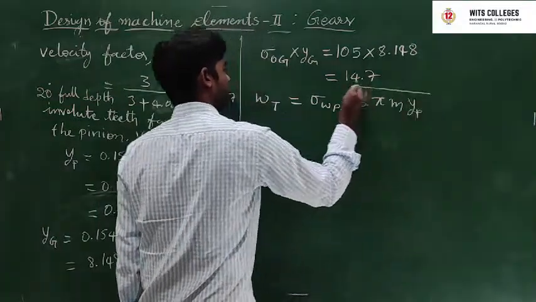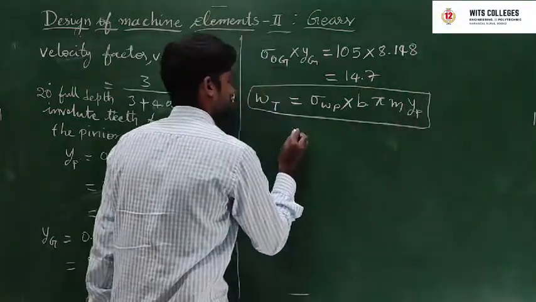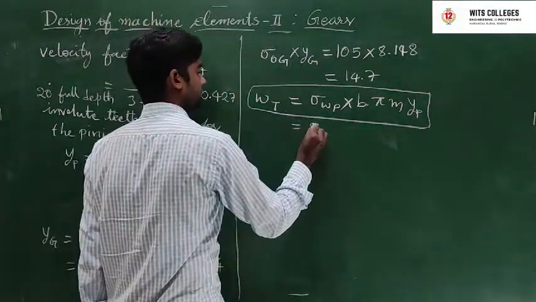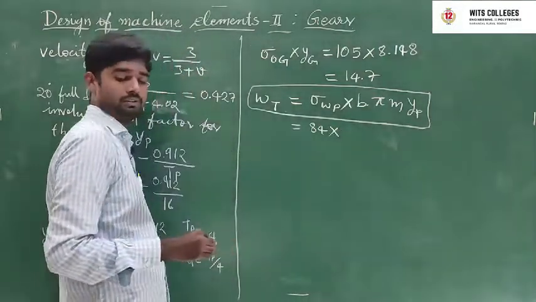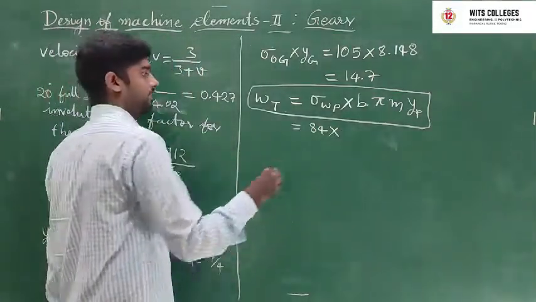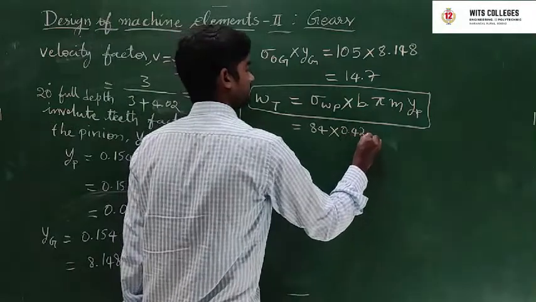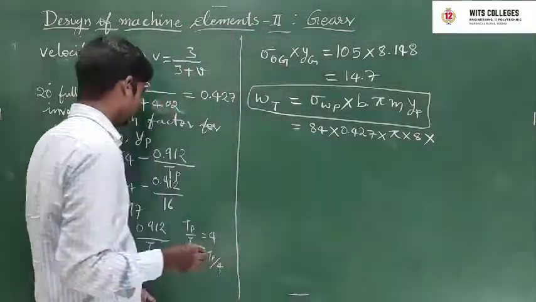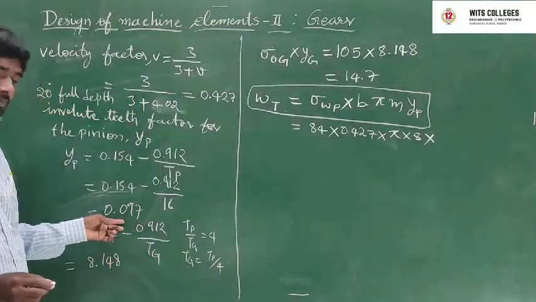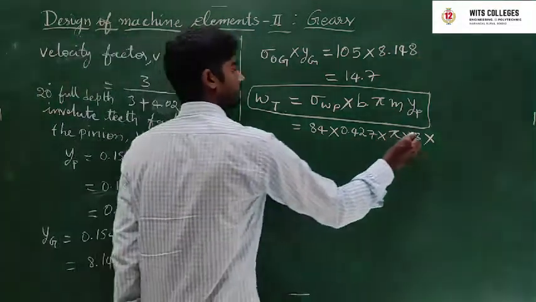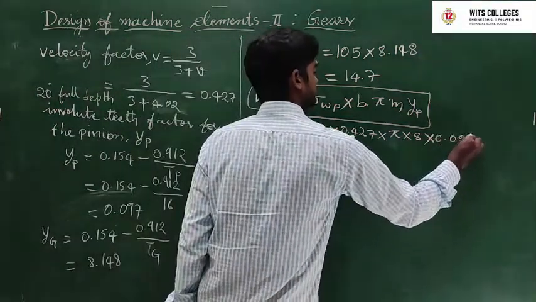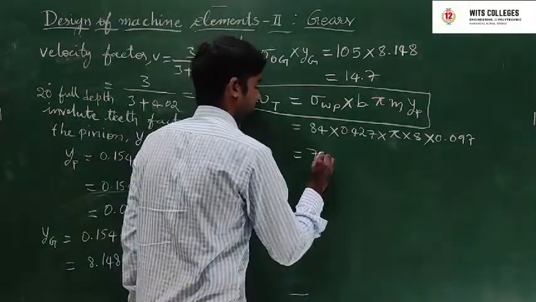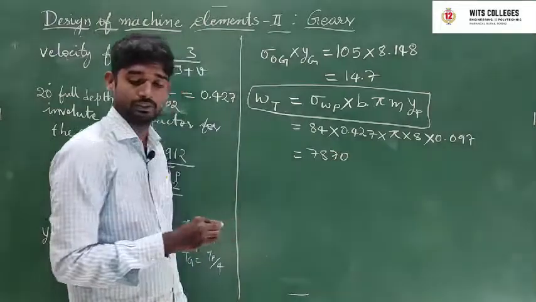Then substitute all values in this equation: 84, Cv is 0.427, B is 90, into pi, M is equal to 8, YP is equal to 0.097. Calculate this equation. Approximately the answer is 7870 newtons.